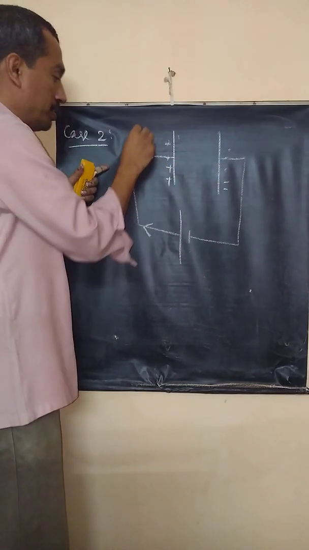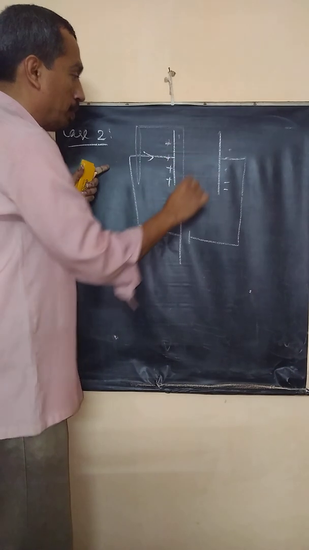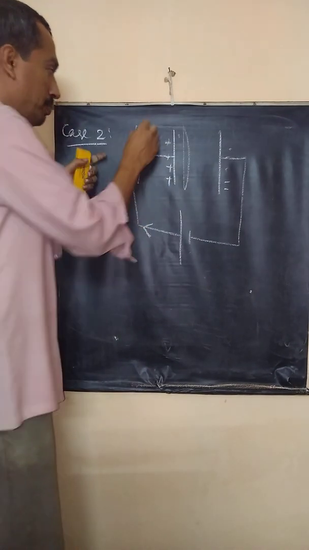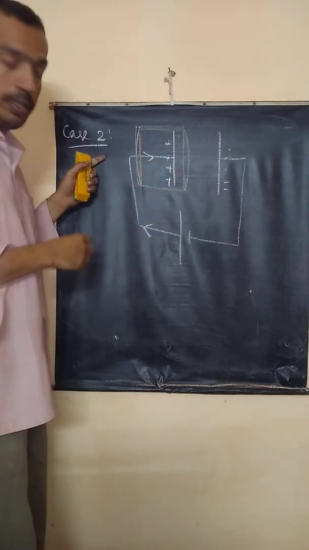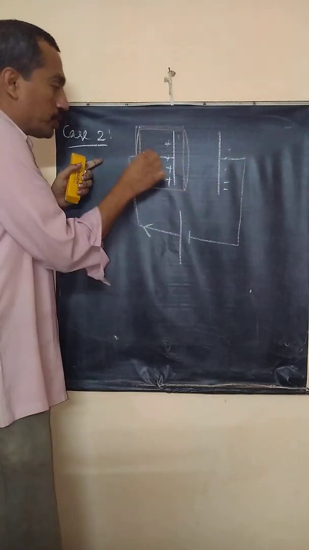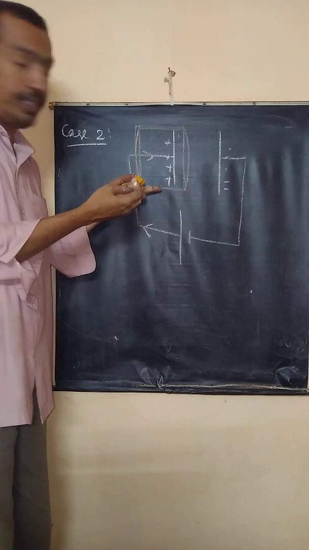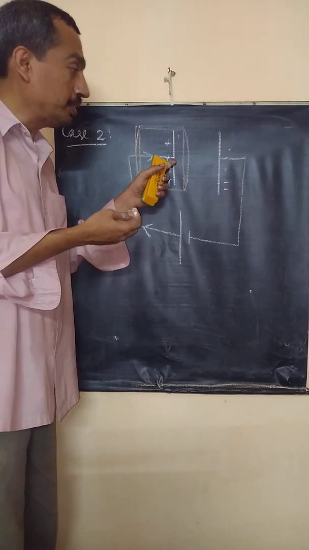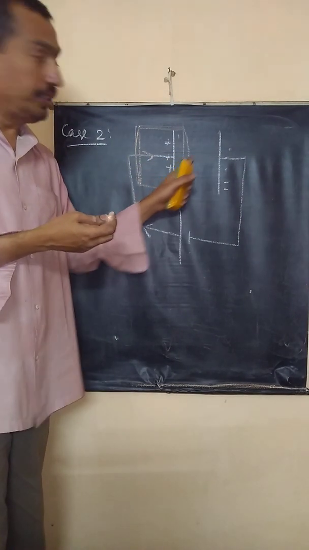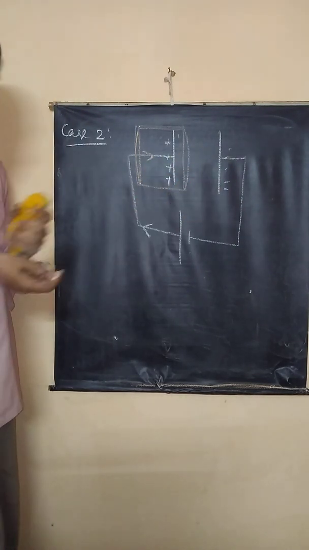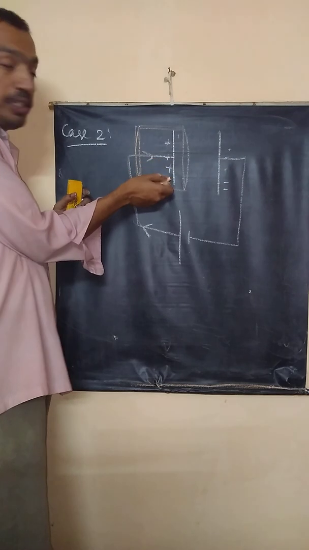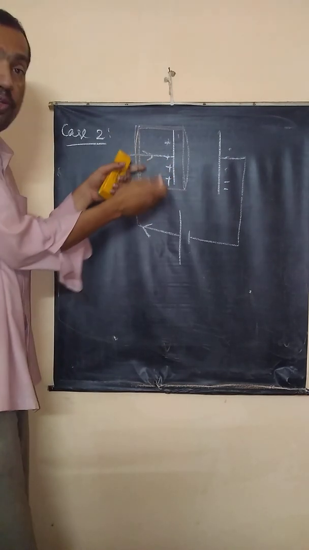Suppose you imagine a Gaussian surface here. Look at this, imagine this cylindrical imaginary volume. Charge is entering during the charging process. But what happens to charge going out of the plate? This is the dielectric region. No charge is moving out. Charge is continuously deposited on the plate, so the amount of charge entering the volume is increasing.